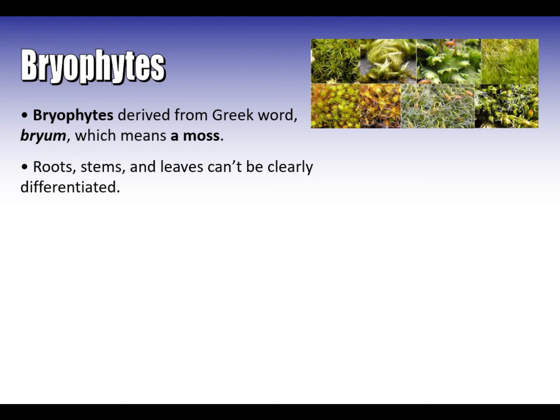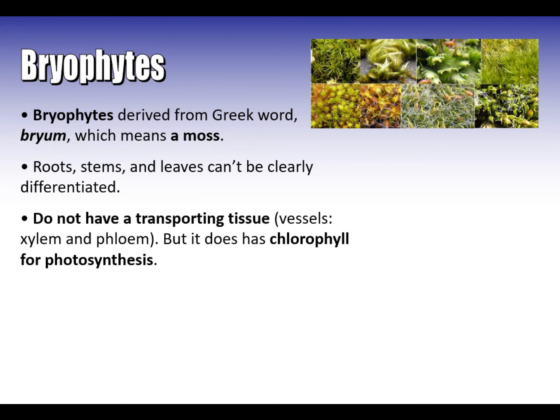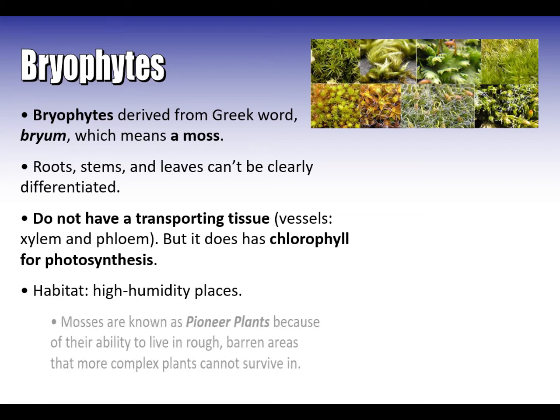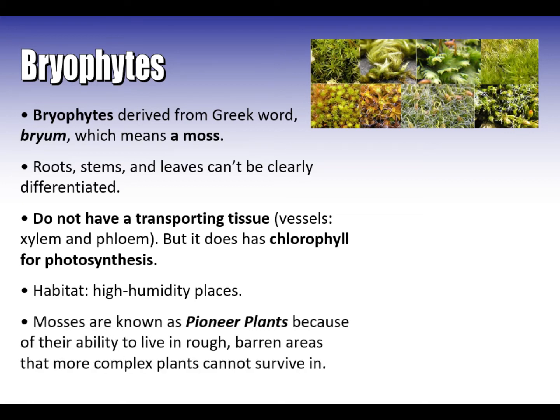Roots, stems, and leaves cannot be clearly differentiated. They do not have transporting tissue such as xylem and phloem, but they do have chlorophyll for photosynthesis. Their habitats are in unique places. Mosses are known as pioneer plants because of their ability to live in rough, barren areas that more complex plants cannot survive in.